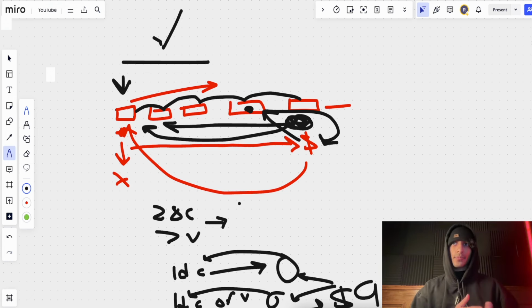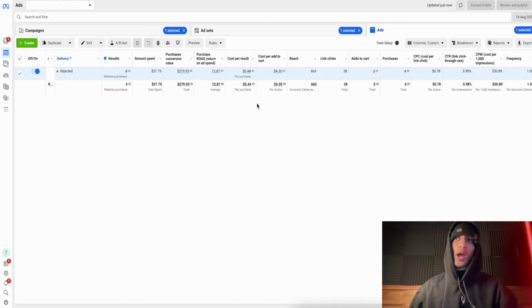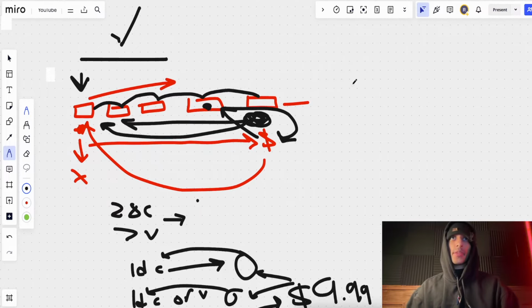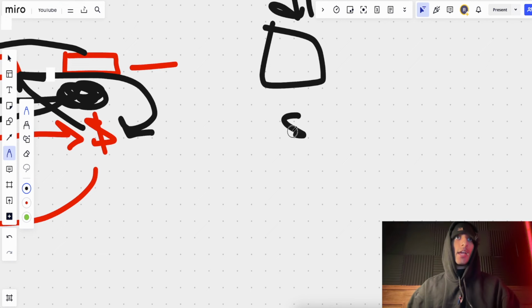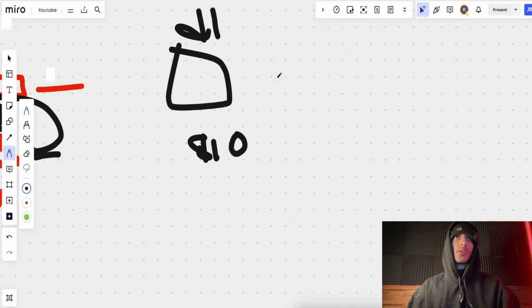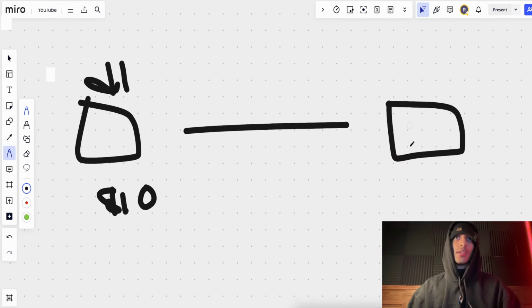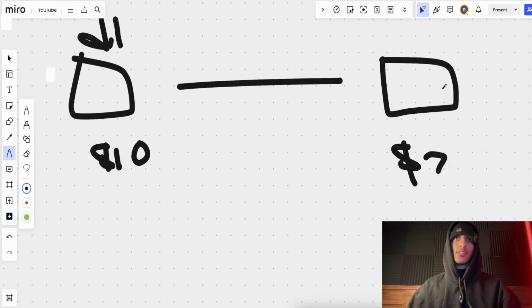Now, here's the thing as well. We have to understand we can use this in reverse as well. We don't have to look at the data backwards. We can look at it in the future. If we run the math, let's say, and we figure out that our CPP is $10, right? And we know within 7 days, like day 1, right? I'm going to actually write this out so it's more visual. If we know on day 1, right, D1, our CPA is $10, right? But we know by day 7, it's going to end up dropping by 30% to $7, okay?